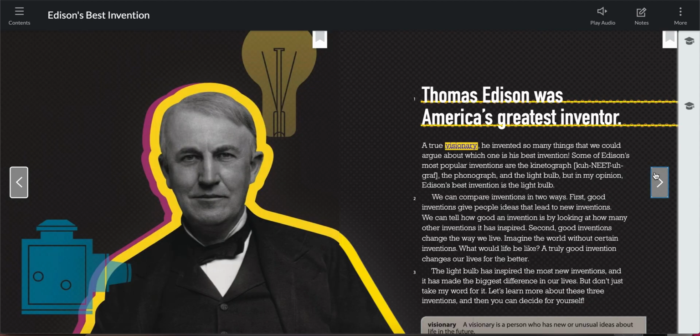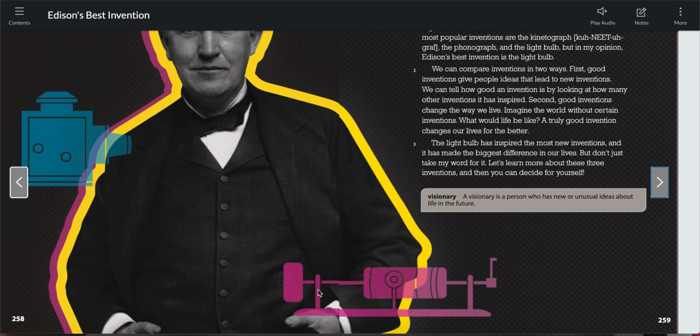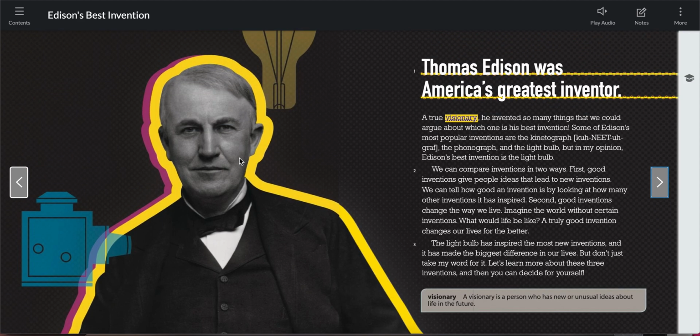Moving on to the next page, I look at my text features. I'm looking at these pictures, and again, I see that light bulb. I'm not really sure what these two items are, but I'm sure as I continue to read, I will learn what they are. But they must be one of or some of his other inventions.